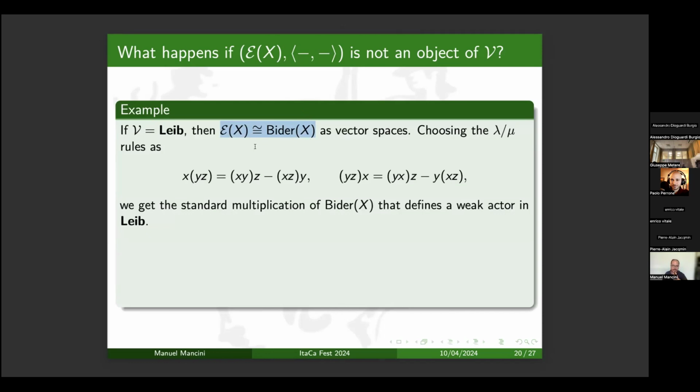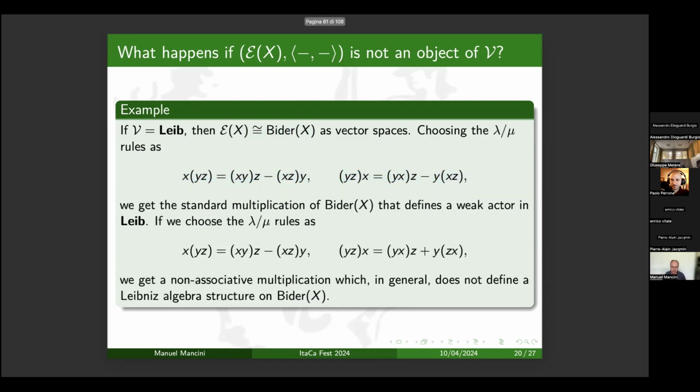The fact that this is an isomorphism of Leibniz algebras depends on the choice of the lambda mu rules. If I choose the lambda mu rules in the standard way, as Leibniz algebras are usually defined, I obtain a multiplication on Bider of X that defines a weak actor in the variety of Leibniz algebras.